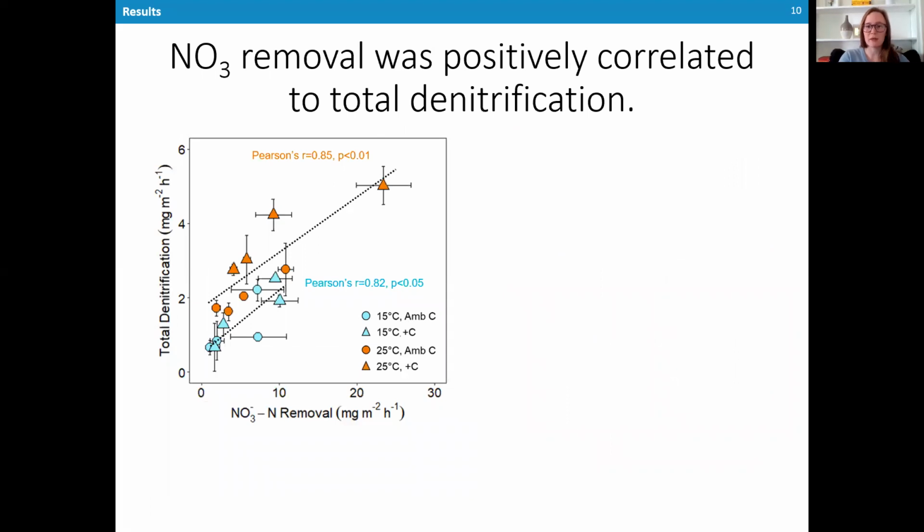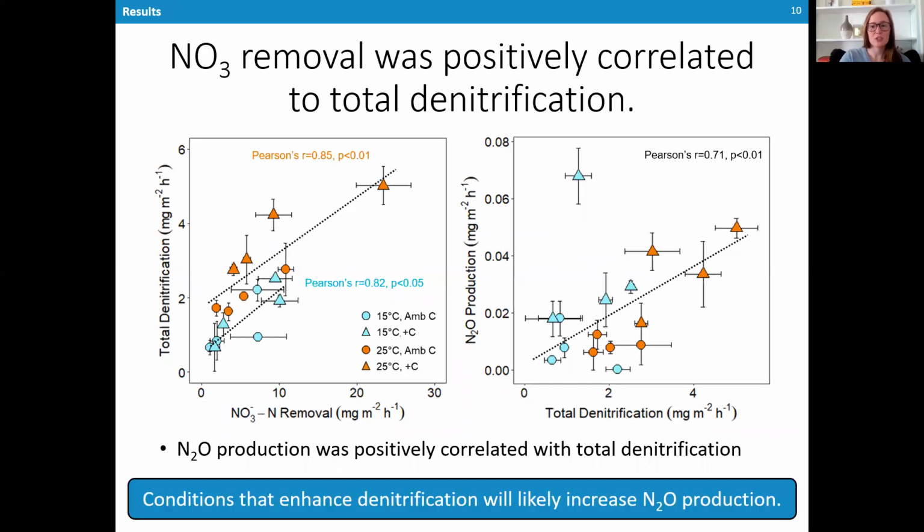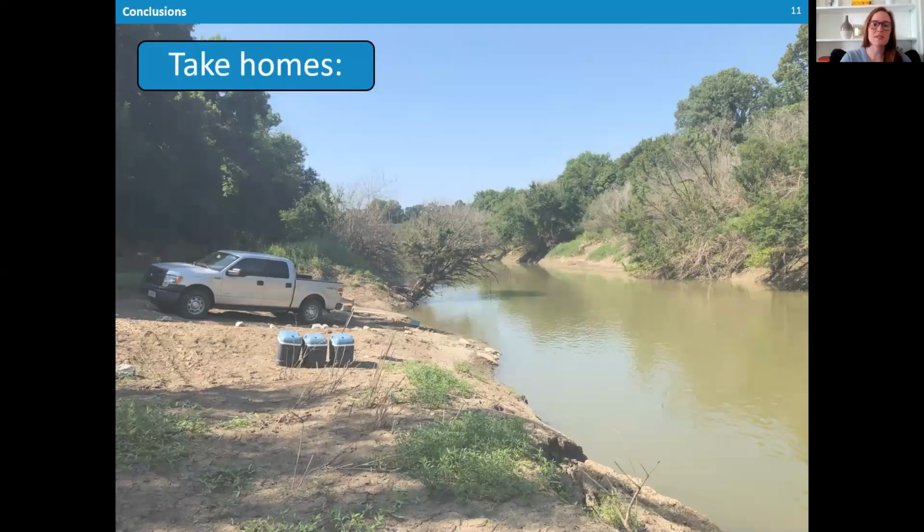So starting to look at the bigger picture here, we found that total denitrification, that's N2 plus N2O, was positively correlated to the rate of removal of nitrate from the water column. Again, this is what we would expect based on what we know about denitrification in general. And we found that N2O production, which is what's critical to consider for climate change over the yield, that relative percent of N2O produced, was positively correlated with total denitrification, which suggests that conditions that enhance denitrification in general will also enhance N2O production. So what does this mean then?